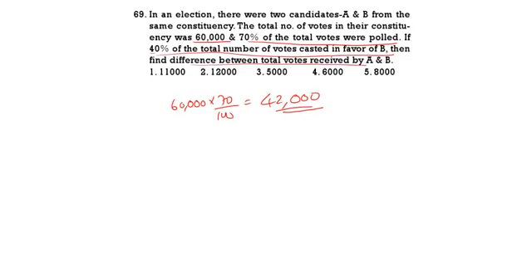Now, if 40% are cast in favor of B, then 60% will be cast in favor of A. The remaining is 20%.